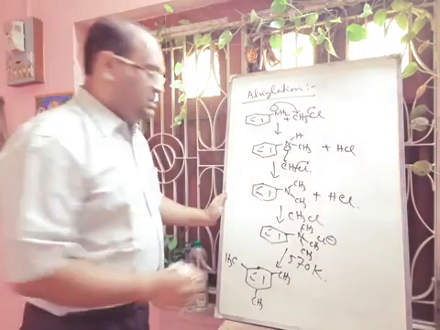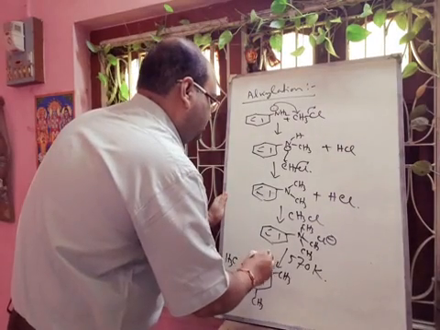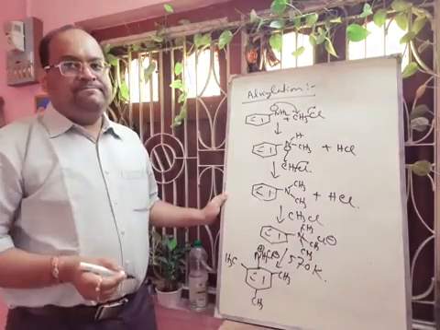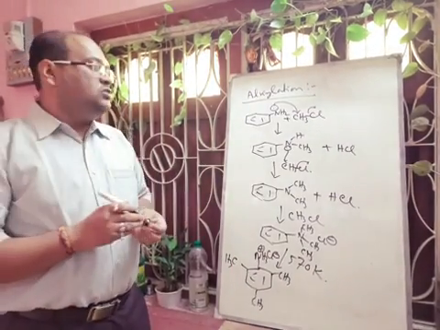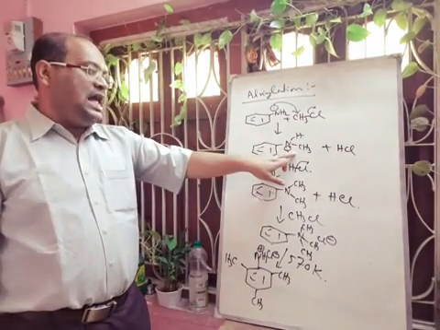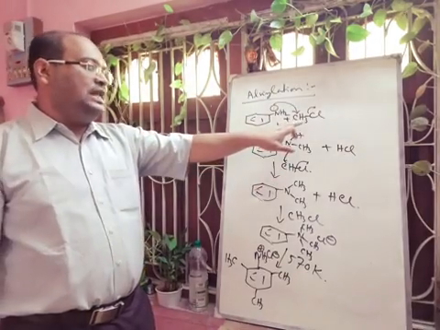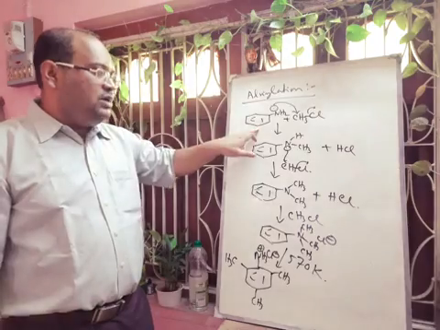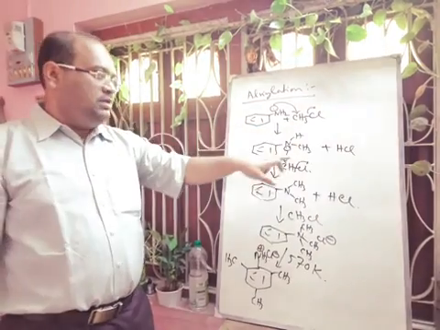Trimethylamine salt. Okay, so if you want to stop the reaction at this stage, that means N-methyl aniline, you have to calculate the amount of methyl chloride. This one you have to take 1 mole and this one you have to take less than 1 mole. Then we will get this product.